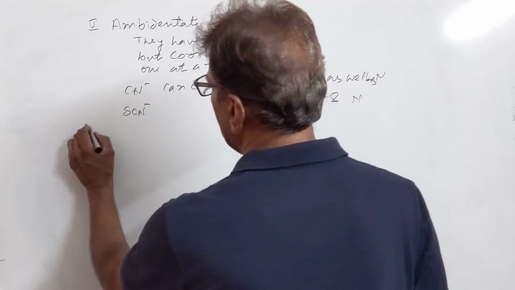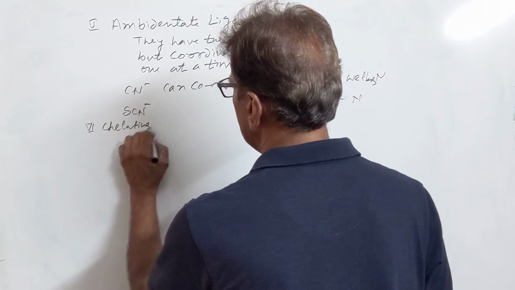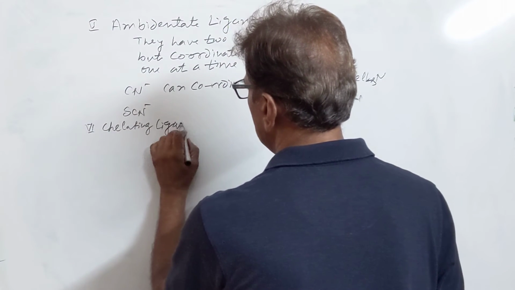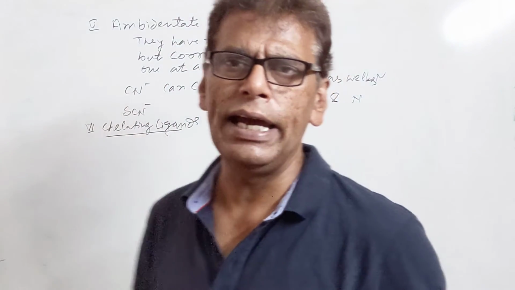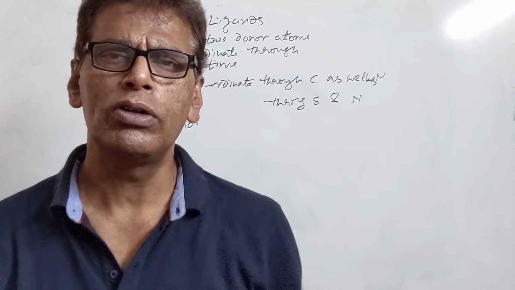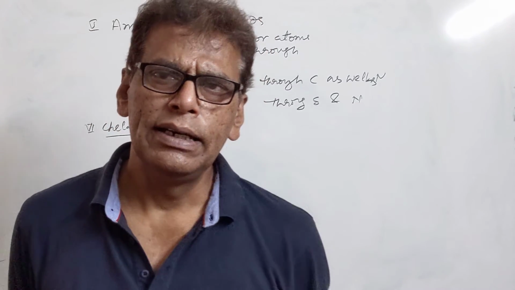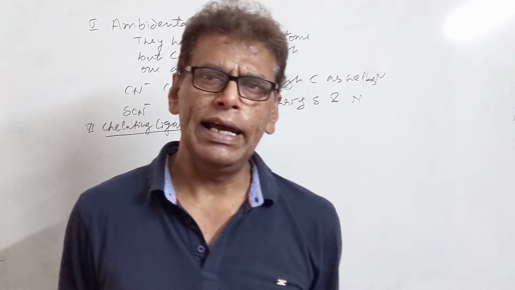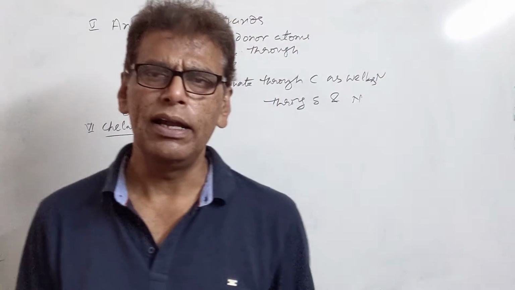Then we have chelating ligands. Chelating ligands are those ligands which form a chelate or cyclic structure around the transition metal ion. And these ligands are all polydentate ligands: tridentate, tetradentate, pentadentate and hexadentate ligands.